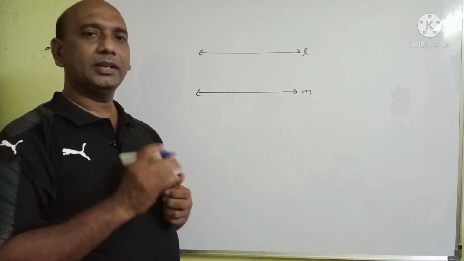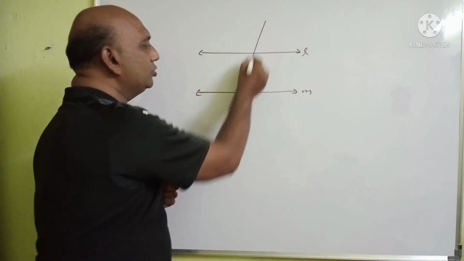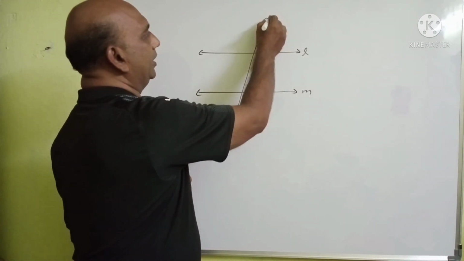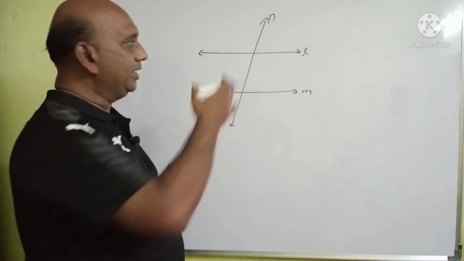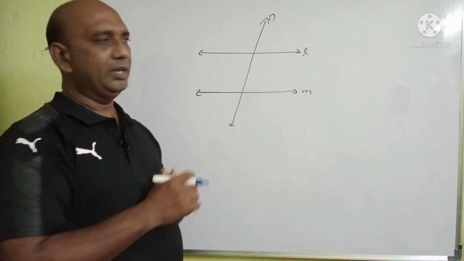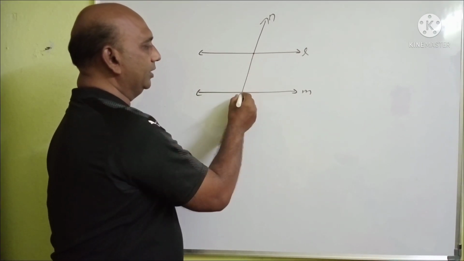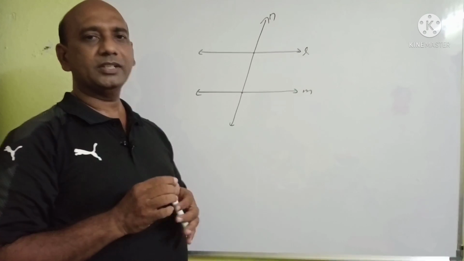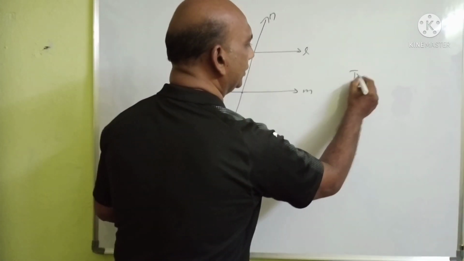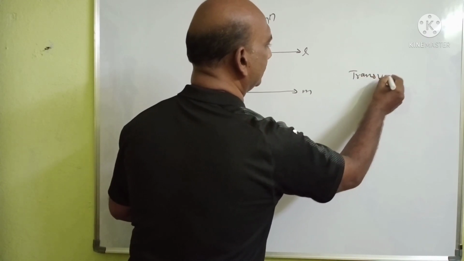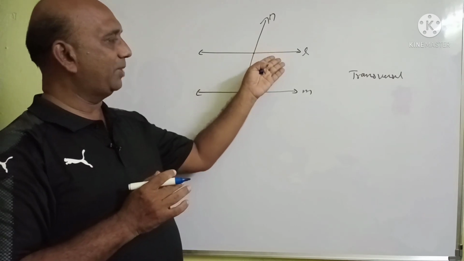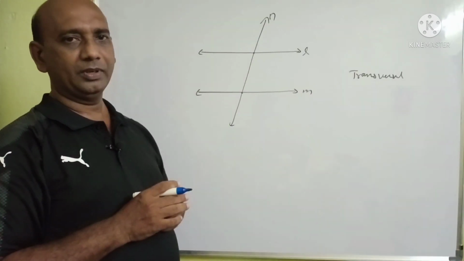If we draw another line intersecting these two parallel lines like this, let it be N. N is the line intersecting the two parallel lines L and M at 2 points, here and here. The line which intersects any two parallel lines is called a transversal. So here N is the transversal of parallel lines L and M.